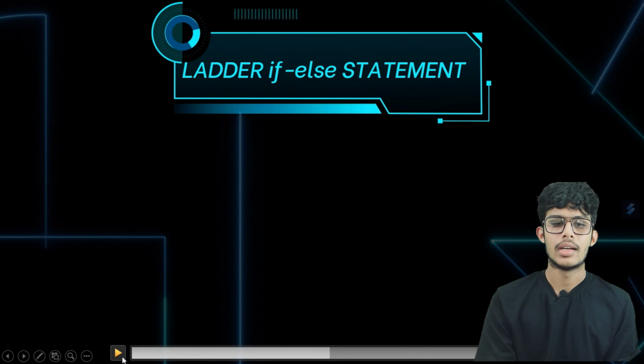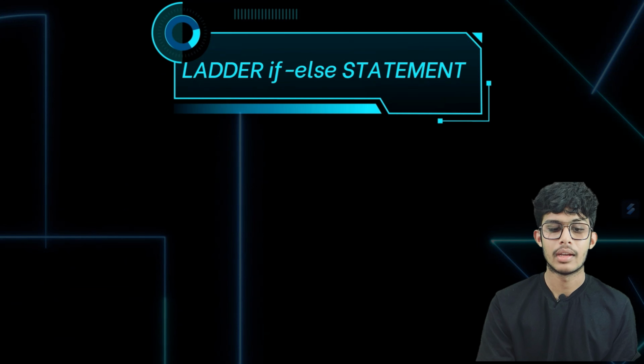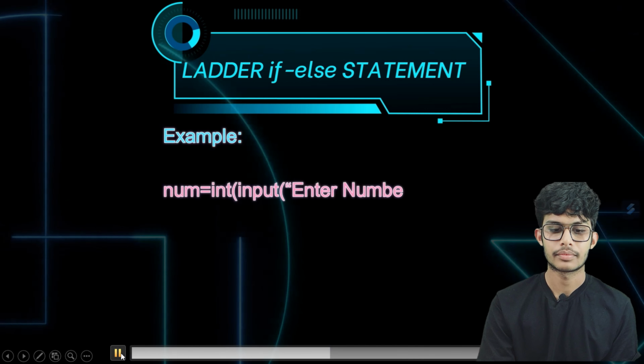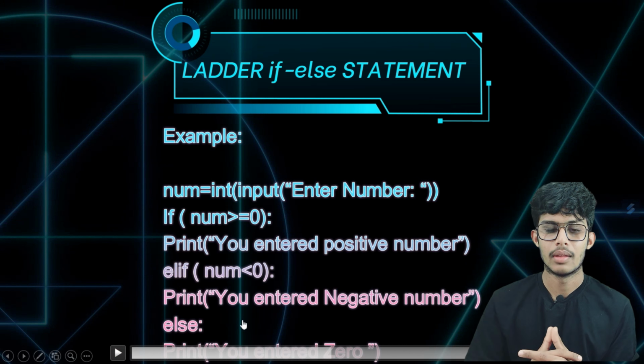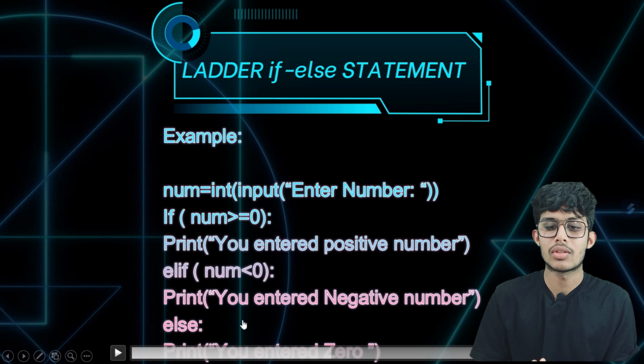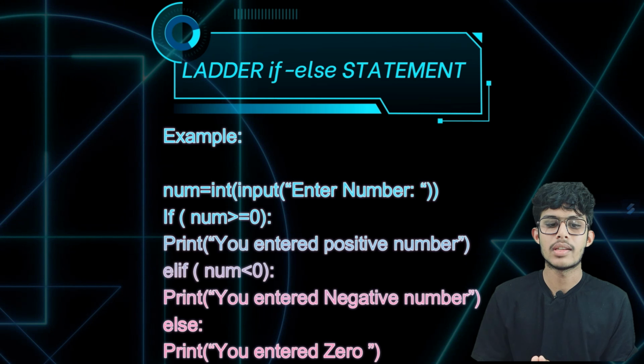Now let us understand it with a programming example. There is a num variable in which the user is asked to enter a number, and there is the first statement, the if statement, where the condition is number is greater than 0. If the number is greater than 0, then we print "You entered positive number". If this condition becomes false, then the execution comes to the elif statement, where the condition is number is less than 0.